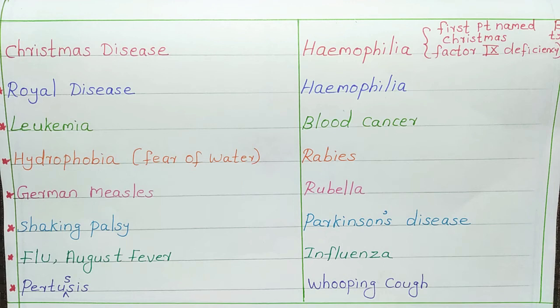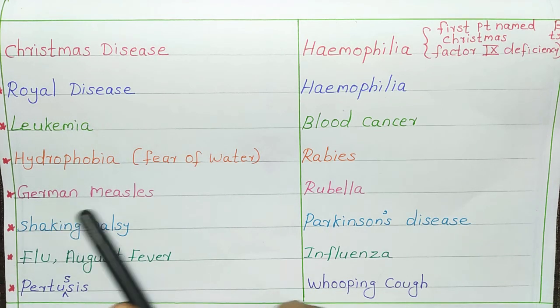Because of their difficulty in swallowing. Because hydrophobia patients have difficulty in swallowing and they cannot drink water. So they show some hurry and nervousness when seeing water. So it looked like panic to water. So it got the name hydrophobia.